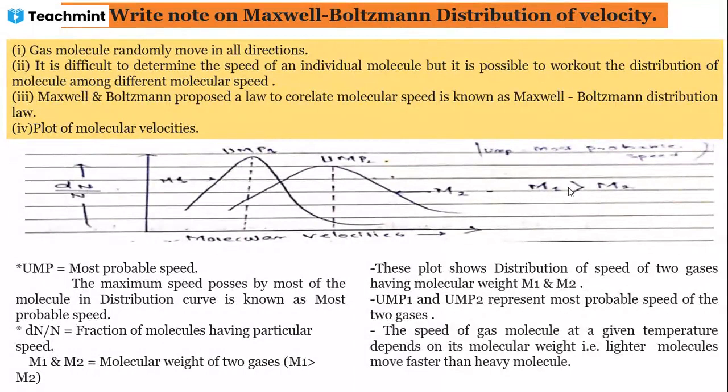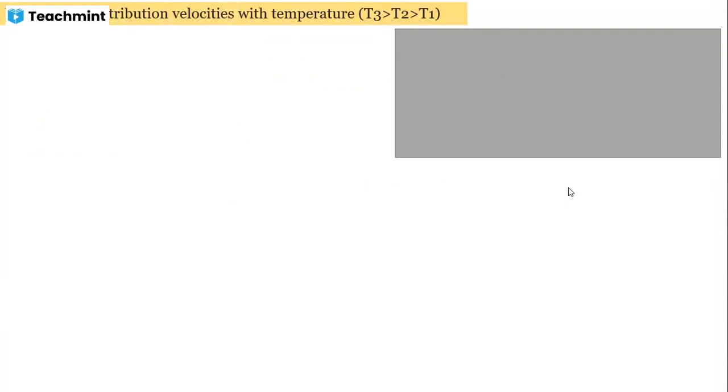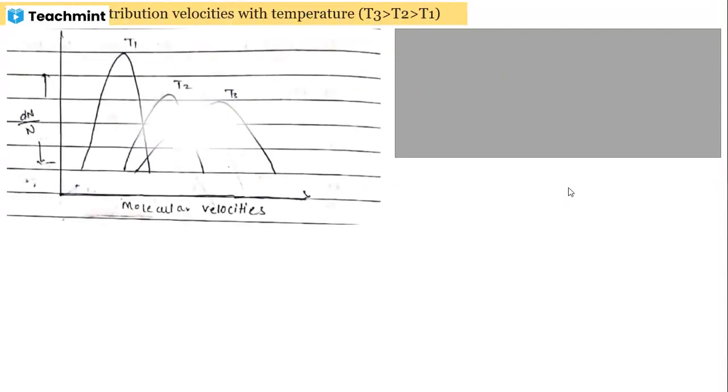The speed of the gas molecule at a given temperature depends upon its molecular weight. That is, lighter molecules move faster than heavy molecules. Underline this: the one whose mass is less will move fast, and the one whose mass is more will move slow. Okay, variation of this distribution of velocities with the temperature.